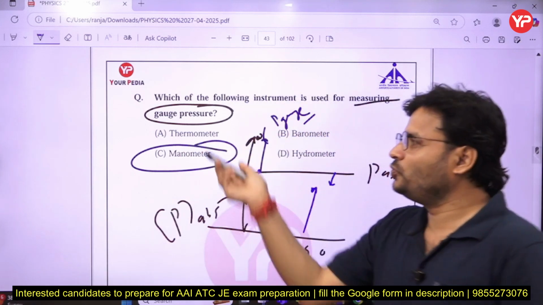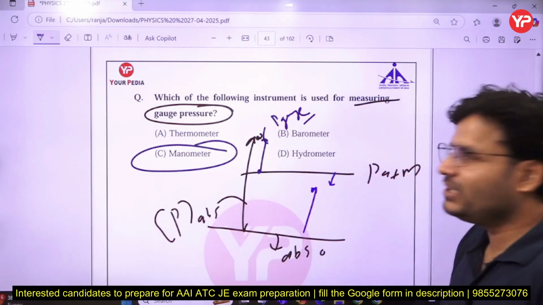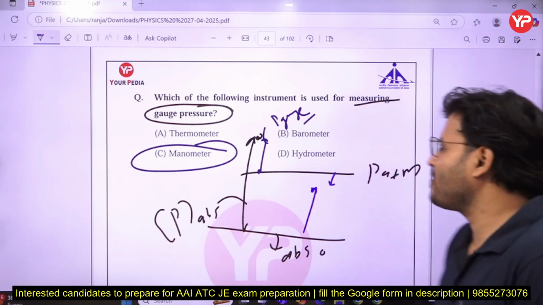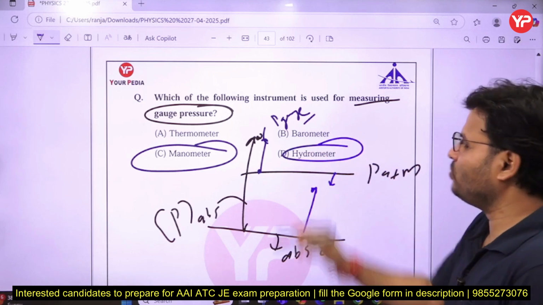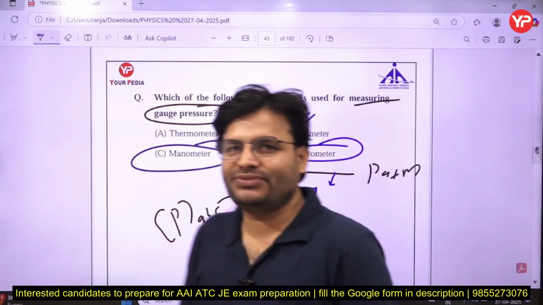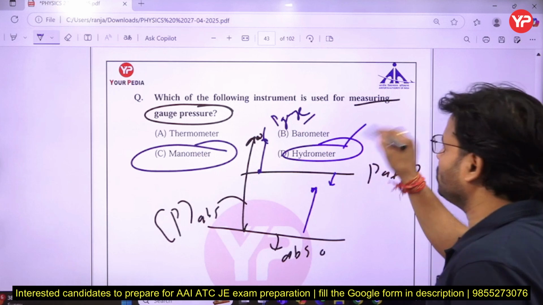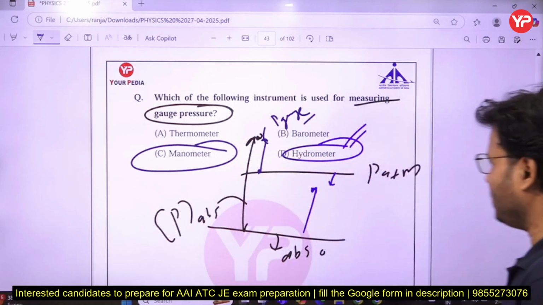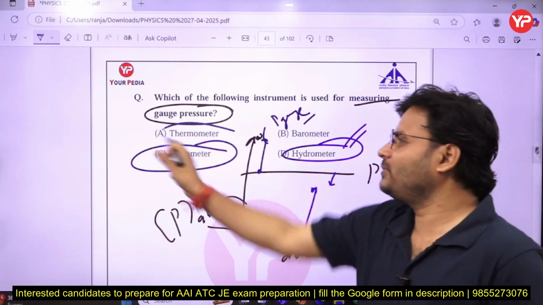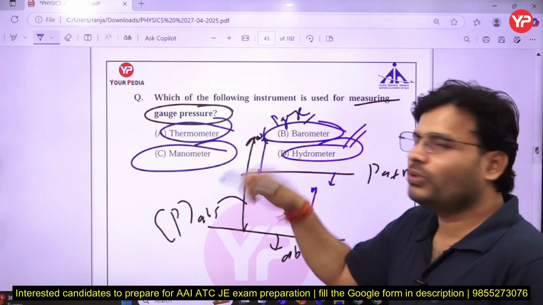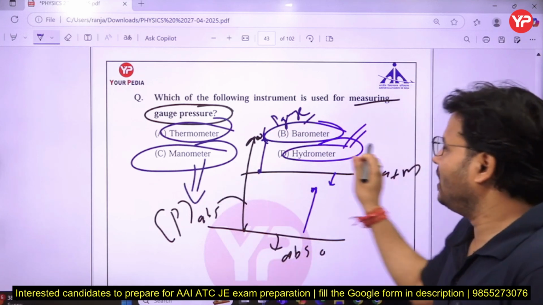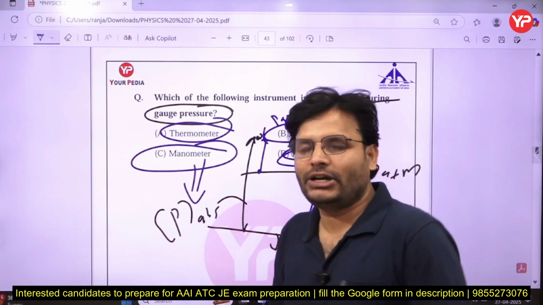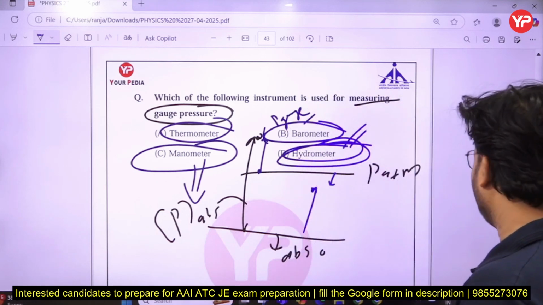A thermometer is used for the measurement of temperature, a barometer for pressure measurement, especially atmospheric pressure, or more precisely local atmospheric pressure. A hydrometer measures relative density, that is, the specific gravity of a fluid. I will teach you that in the fluid chapter, so don't worry. Try to remember all these: thermocouple and thermometer for temperature, barometer for local atmospheric pressure, manometer for gauge pressure, and hydrometer for the specific gravity of the liquid, or more precisely the fluid.